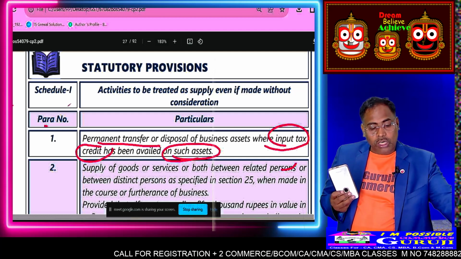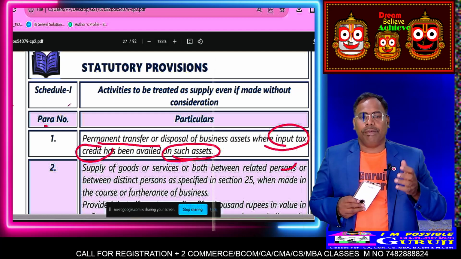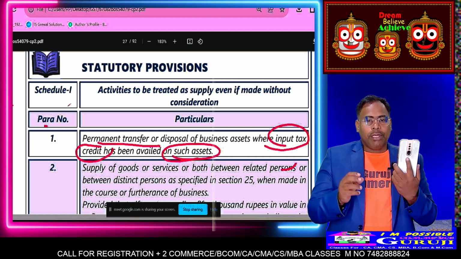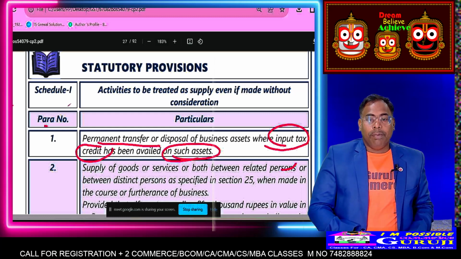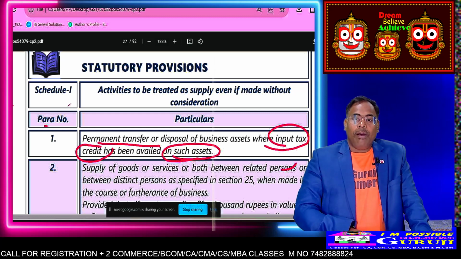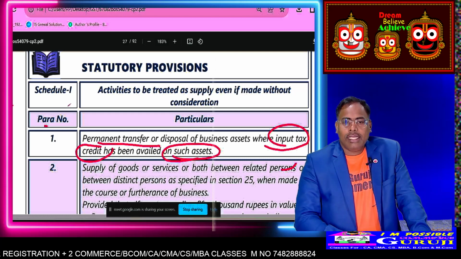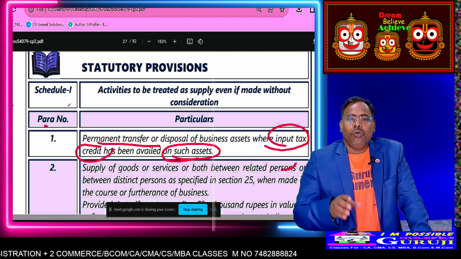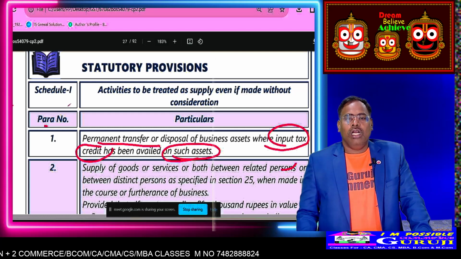I have sold this entire business, my Commerce Guruji, to some other person, and the laptop and mobile are also sold, but I have taken a credit on the particular mobile. So in that case, will GST be applicable or not?